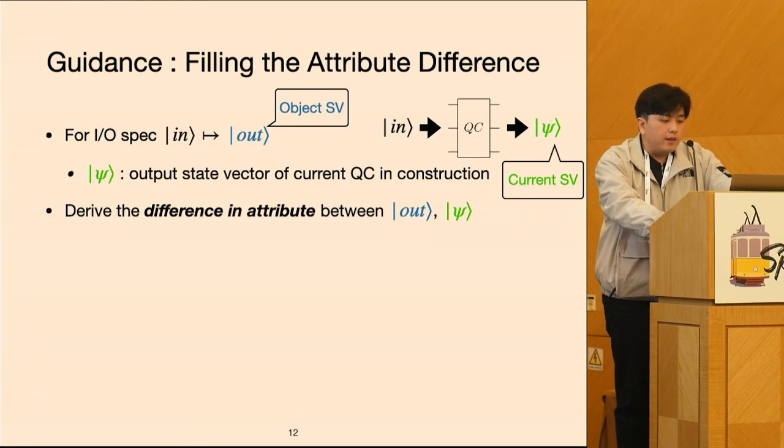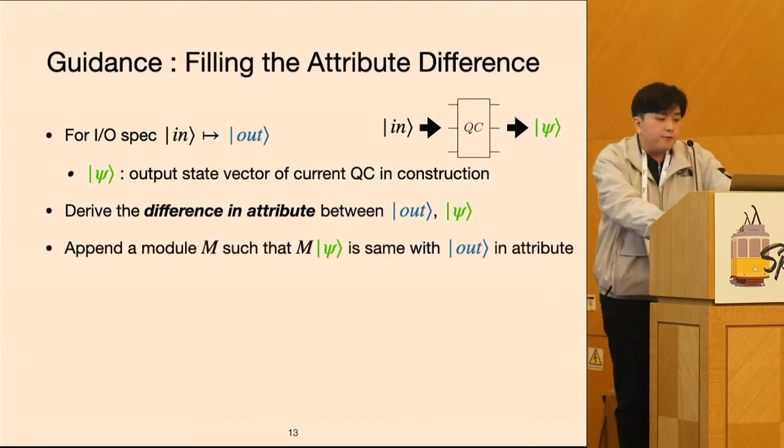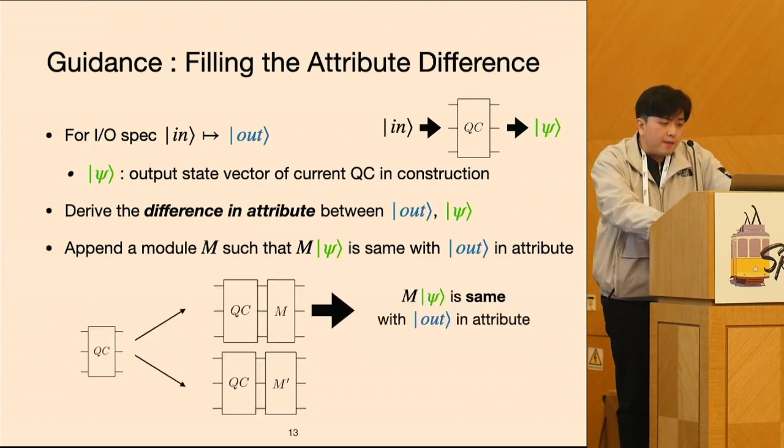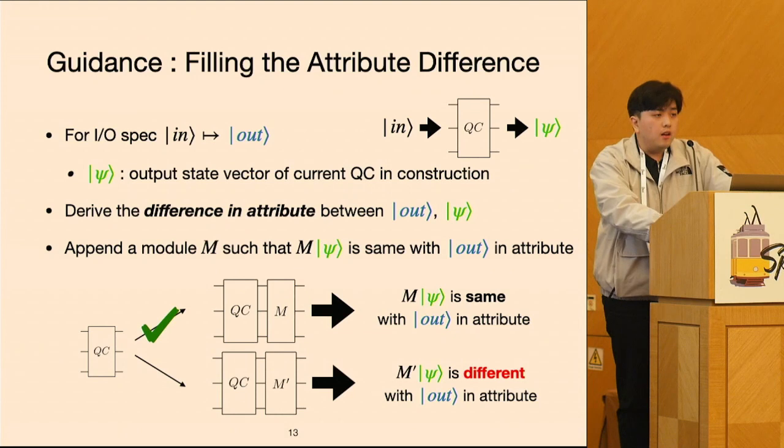Then we characterize the difference in attribute level between the object state vector and the current state vector. Then we guide to append the module that fills the difference between them. More concretely, if a module M transforms the current state vector to be the same as the object state vector in attribute level, then we append M. In contrast, for another module M prime, if it does not transform the current state vector to be the same as the object state vector in attribute, we prune out M prime.